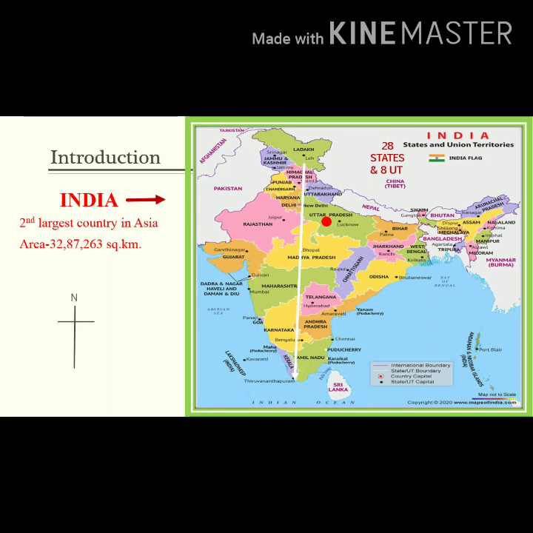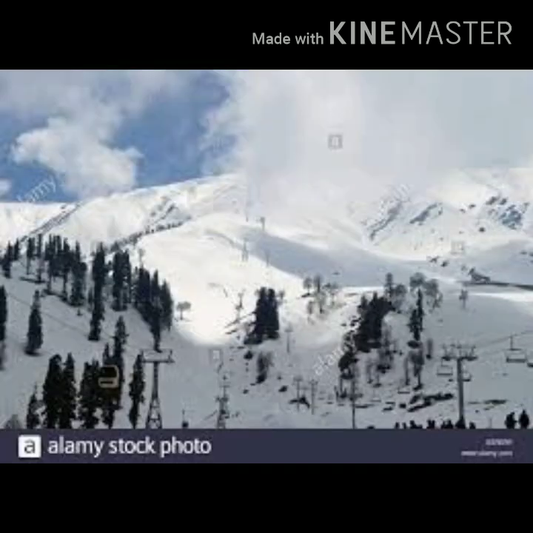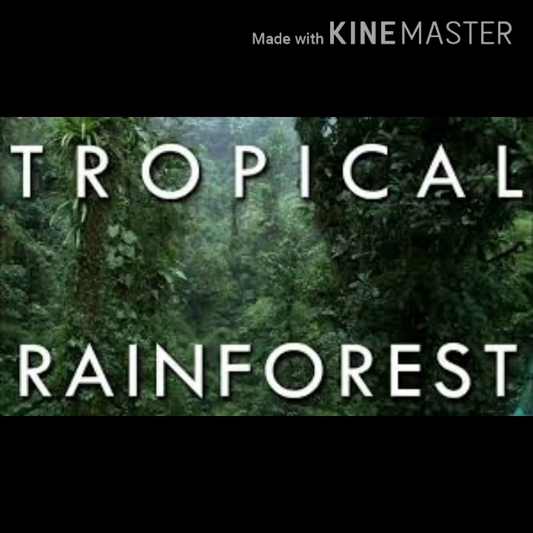Dear students, we can see the Himalayas fully covered with snow, and in South India we can see majority areas covered with forest, tropical rainforest.